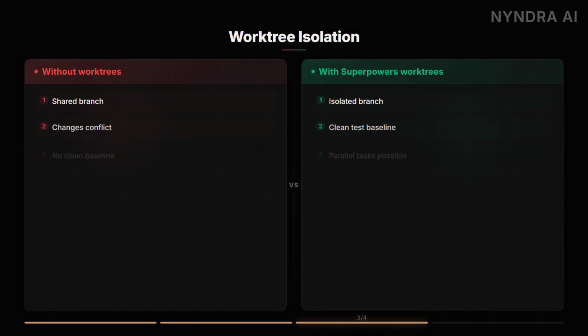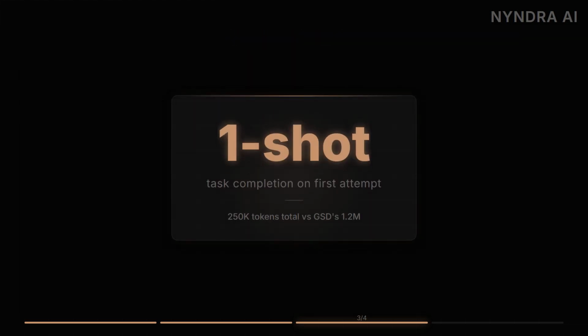Git work trees are where Superpowers separates from the pack. Before a single line of implementation, it spins up an isolated workspace on a new branch with a verified clean test suite. Every task runs in isolation. Changes don't step on each other. Superpowers one-shotted the task on first attempt. GSD and vanilla Claude Code both needed iteration, and Superpowers did it with only 250,000 tokens total. That's the payoff for the process overhead.